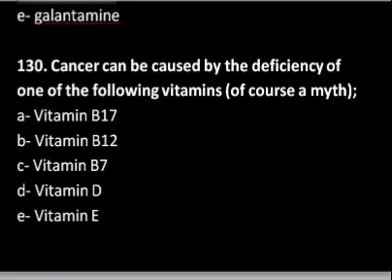So in this MCQ we are asked to identify the vitamin that is being promoted, of course falsely, as an alternative cancer treatment.